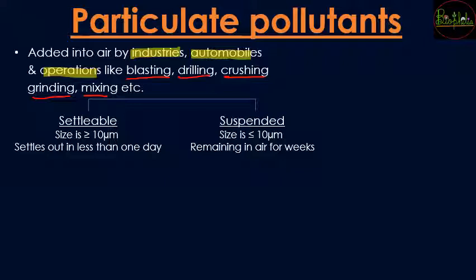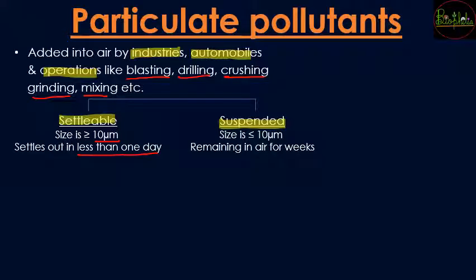So now these particles can be classified in two ways, that is the settleable or the suspended particulate pollutants. Settleable particulate pollutants are going to have a specific size that is more than or equal to 10 micrometer. If the size comes into this range, then it is going to be a settleable particulate pollutant. If it is this type of pollutant, it is going to settle out in less than a day. That means it will not freely move into the air for a longer time. It will settle down and cause fewer problems.